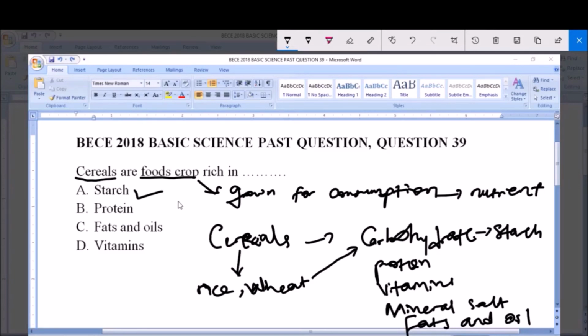So cereals are food crops rich in what? Rich in starch, because they are carbohydrate food. They give us energy. So cereals are food crops rich in starch. So the answer is what?